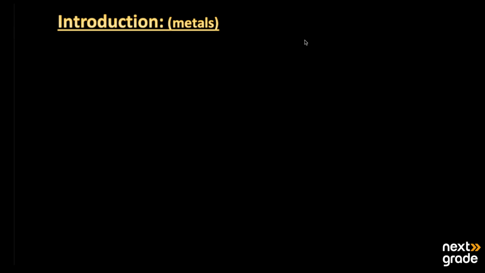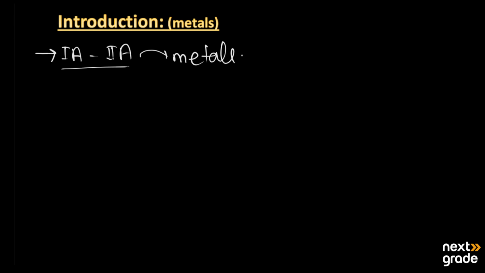Today we have the topic, the properties of metals. Before we start the properties of metals, we must discuss what metals are. Basically, metals are the elements found in the periodic table, in group 1A and group 2A, all are metals. Mainly, the atoms in metals are joined together by a special type of bond, known as the metallic bond.